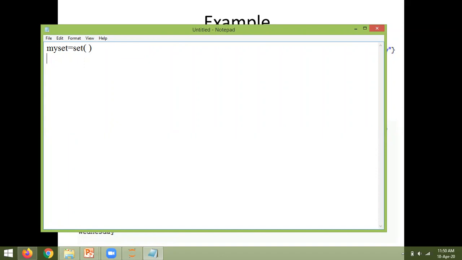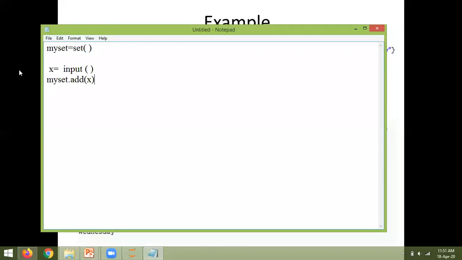Now what I'll be doing is input. I'm using the input function to take a value x. Now I want to add it: my set dot add of x.